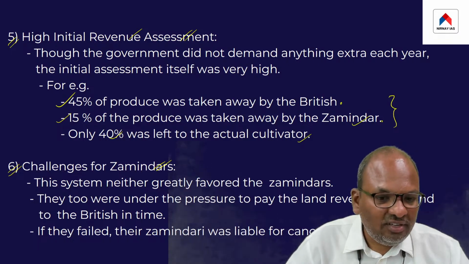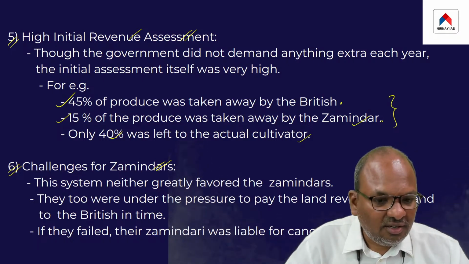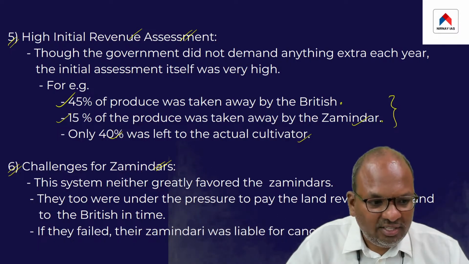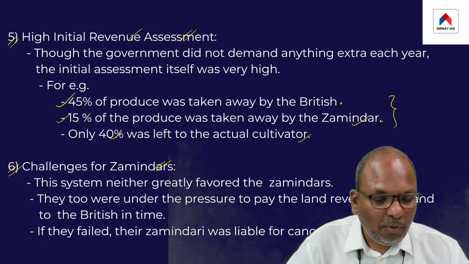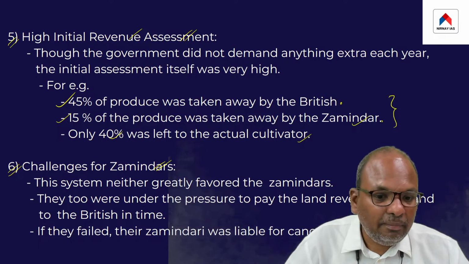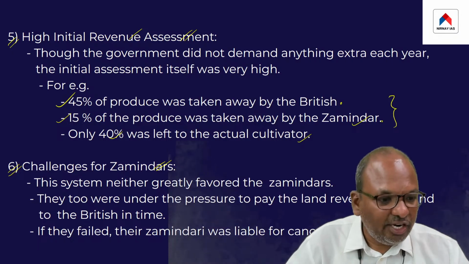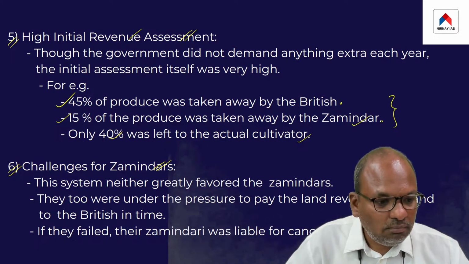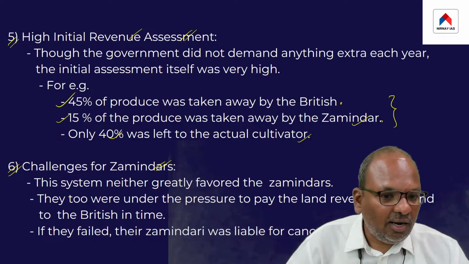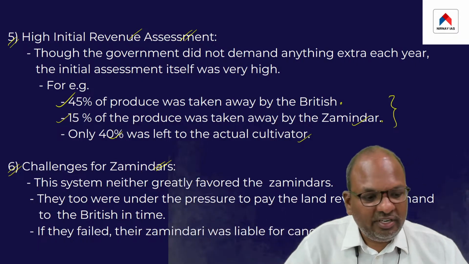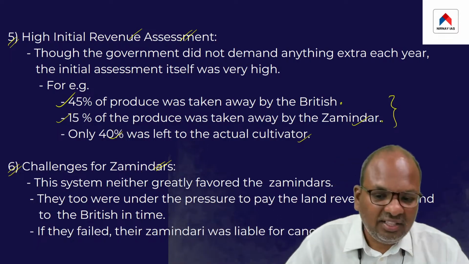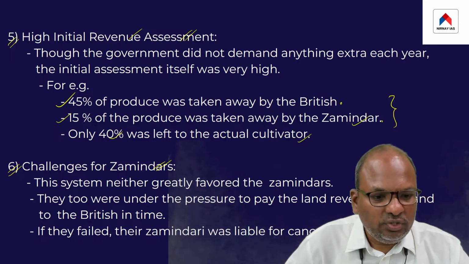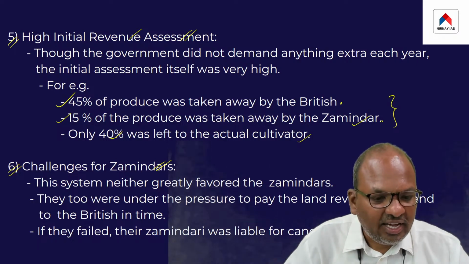This threat always remained for the zamindars. So these were the various aspects of this particular system.